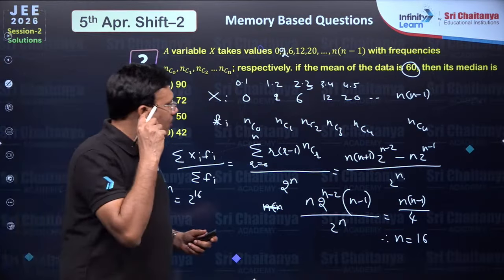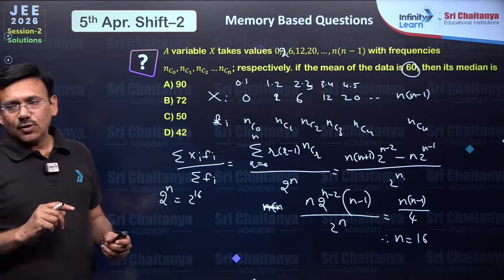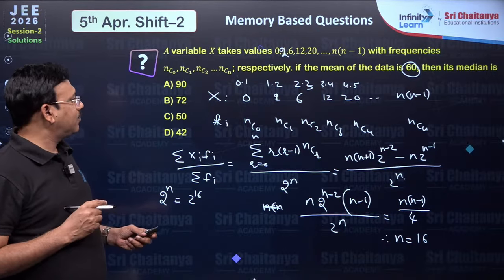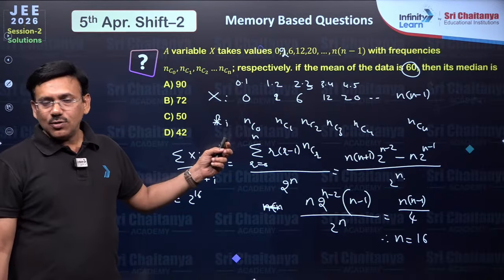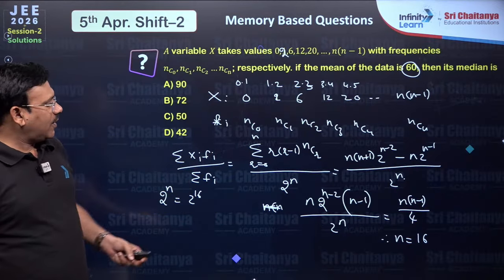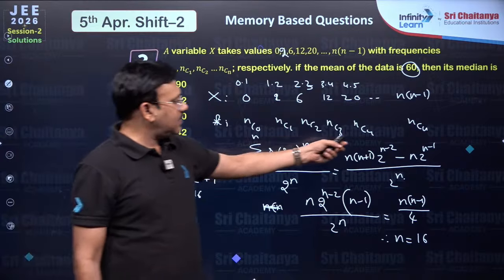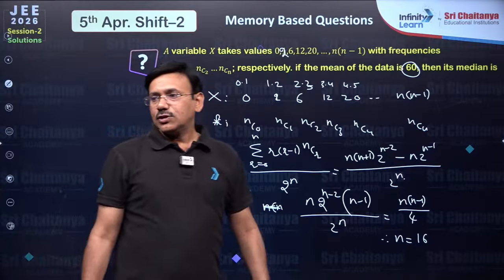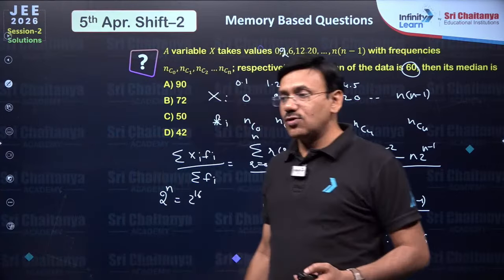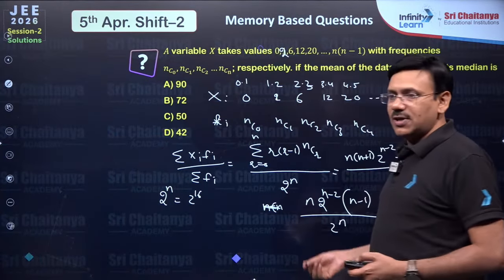Since it is a uniformly distributed one, you can pick up the median, which lies at 16C8 related. Generally by symmetry you will get 16C8, because the frequencies are symmetrically distributed. So 8 into 9, 72 possibly. Or else you can also apply the procedure to find the median for this particular data.